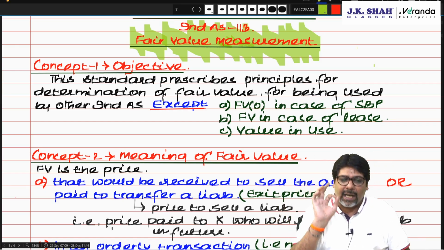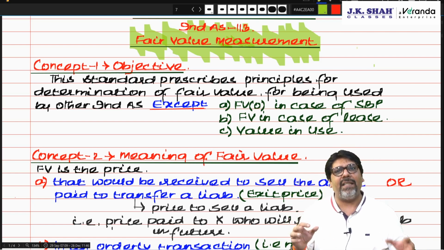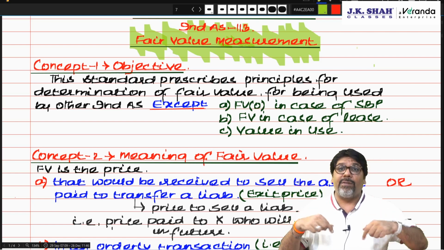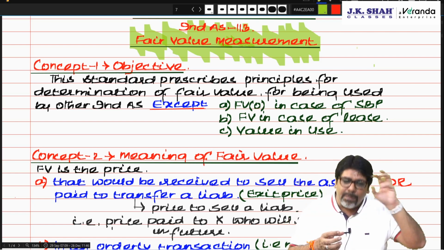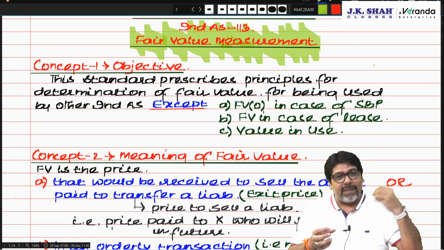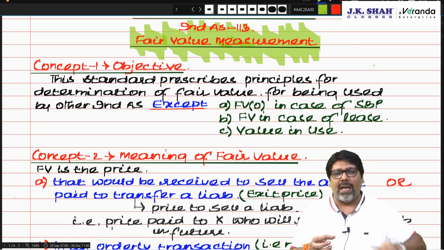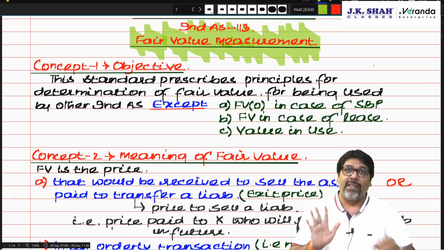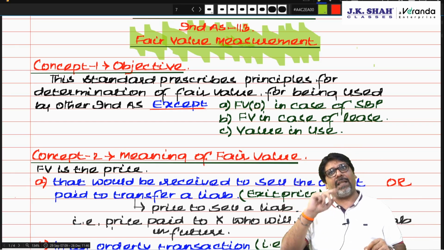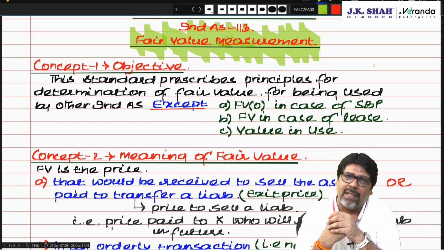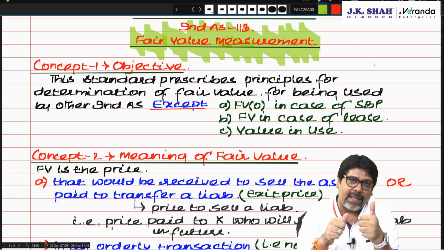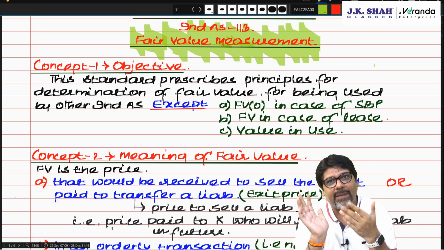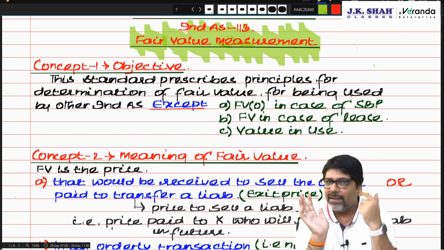Correct. So transfer of a liability means the price to sell a liability to Mr. X, who will settle liability on our behalf in future. Am I clear? Sir, that means you are trying to say we can sell the liability? Yes, we can sell the liability. We can sell the asset, we can sell the liability. When we sell the liability, we have to make the payment. When we sell the asset, we receive the payment.